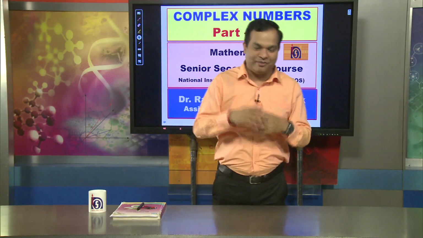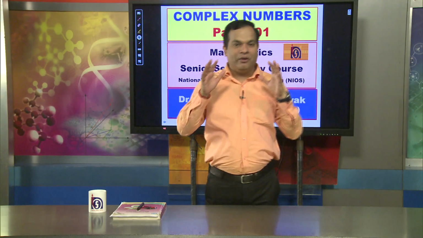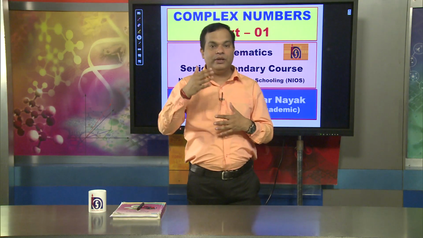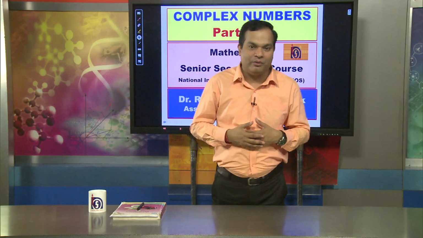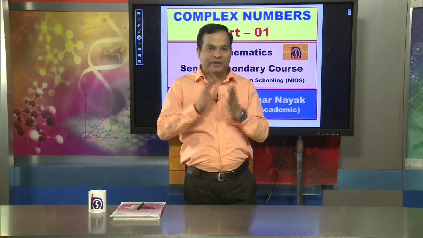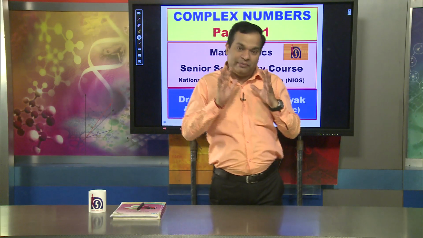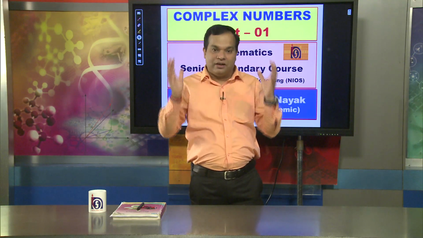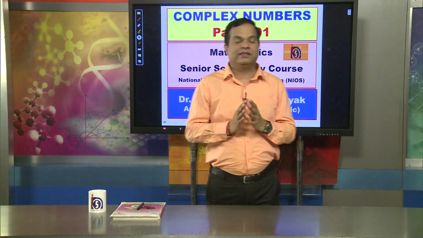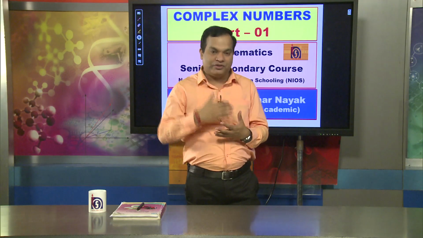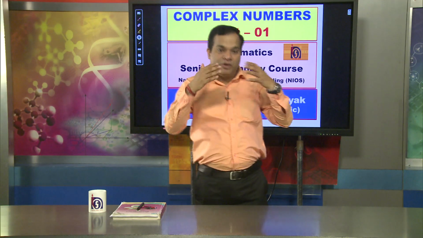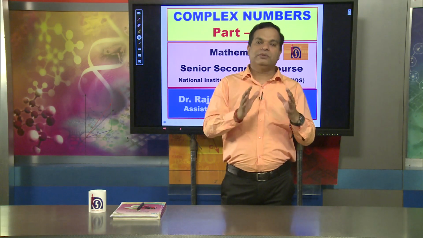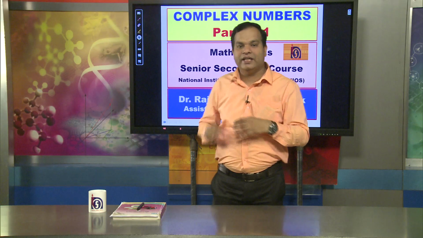complex number. When talking about complex numbers, we must understand why exactly we are going to learn about them, why they are required, that is a very important thing. And also it is very important how they emerged from the system of mathematics. When talking about the emerging part, we must also understand how to solve linear equations and quadratic equations.